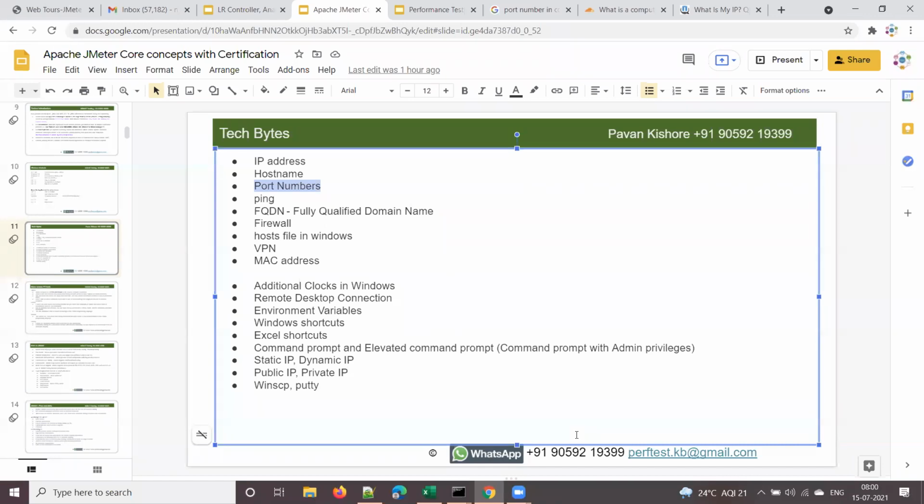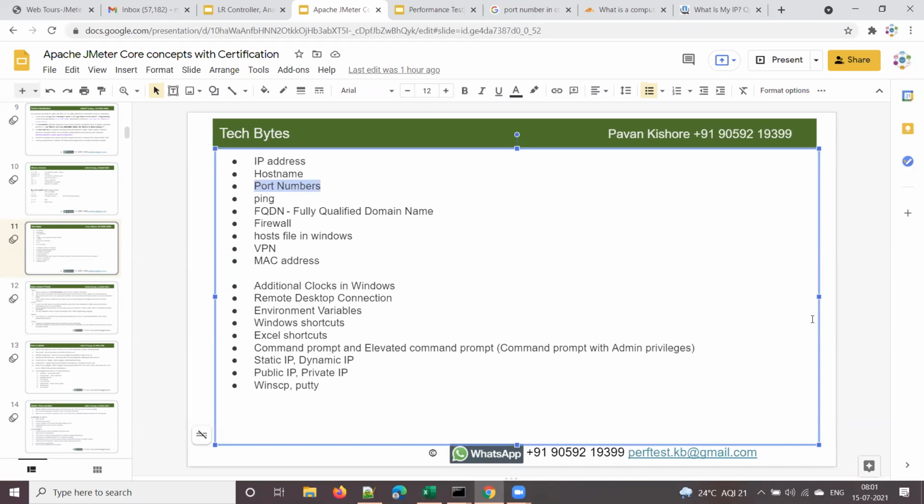Each program or process will be running on a particular port. Say for example, your sample application web tools will run on a port number, by default 1080. And what is the standard HTTP port? 80, right? And the standard port for HTTPS is 443. So now, where can I check the port number?